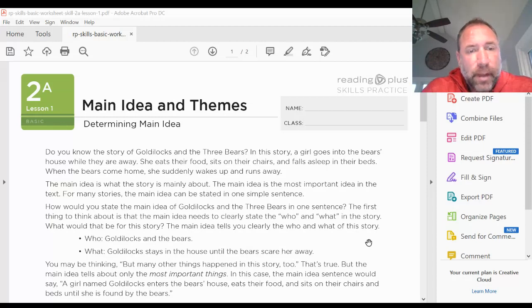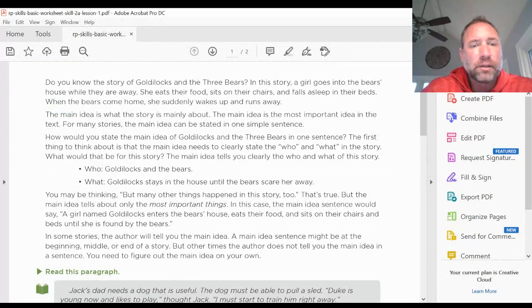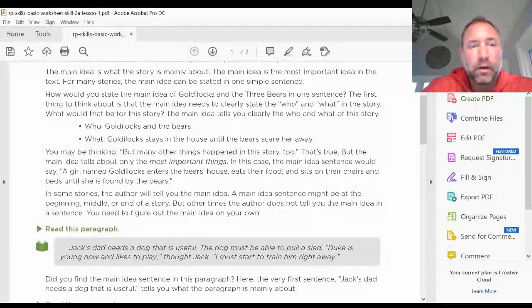How would you state the main idea of Goldilocks and the Three Bears in one sentence? The first thing to think about is that the main idea needs to clearly state the who and what in the story. What would that be for this story? The main idea tells you clearly the who and what of this story. Who? Goldilocks and the Three Bears. What? Goldilocks stays in the house until the bears scare her away.